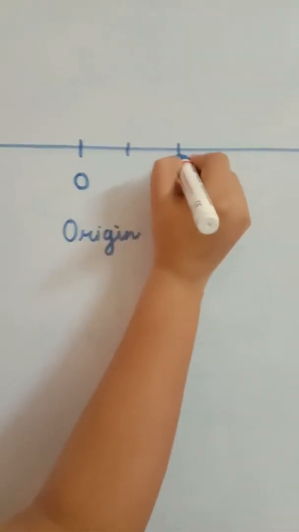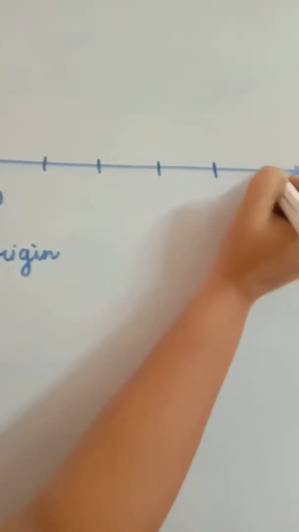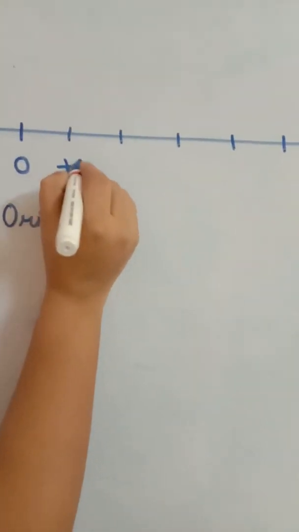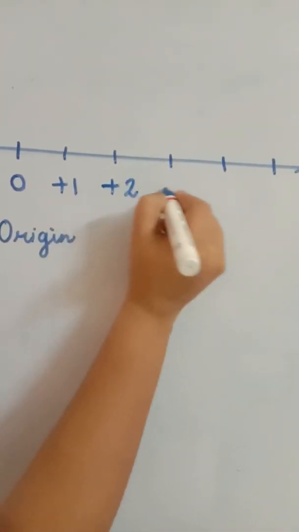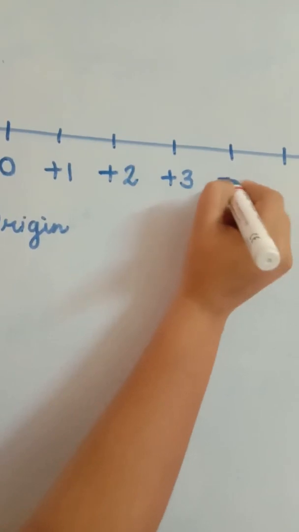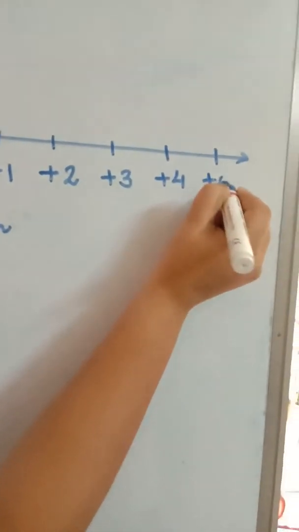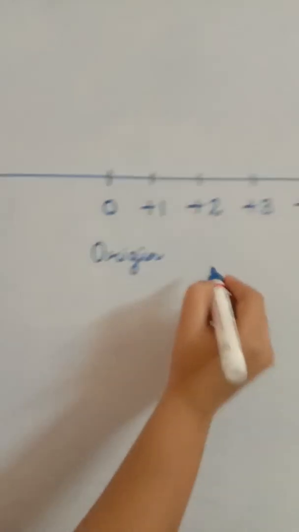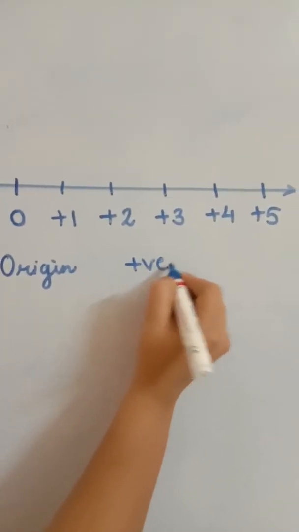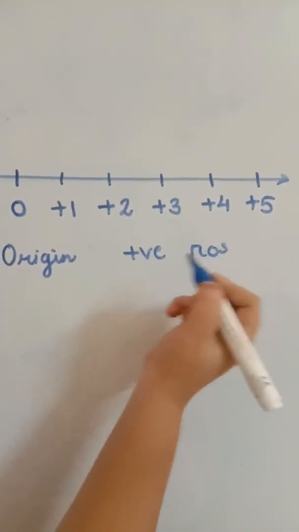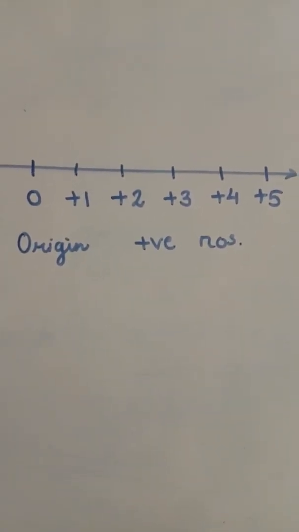Very good. Positive numbers you are going to represent at every unit on its right side, that is +1, +2, +3, +4 and +5. So positive numbers, I am using the short form, are written on the right hand side.